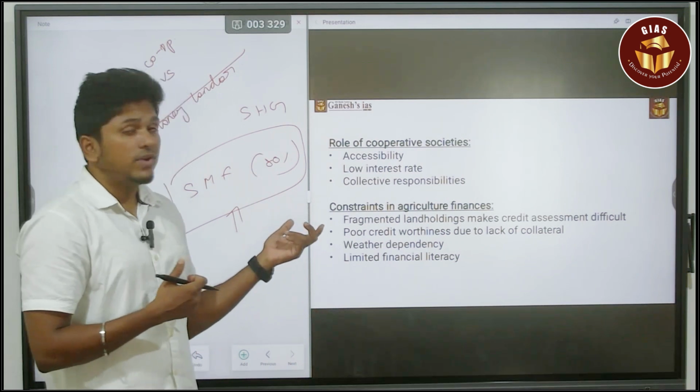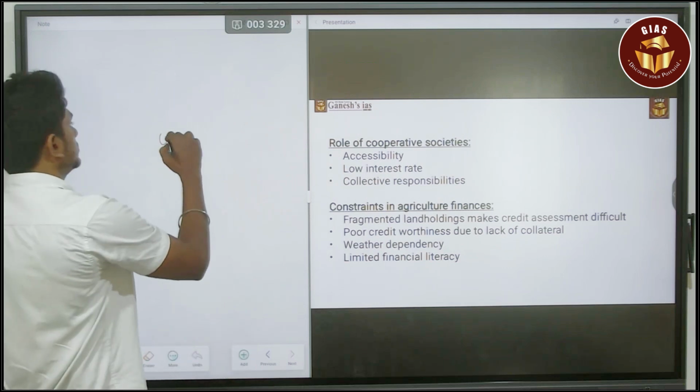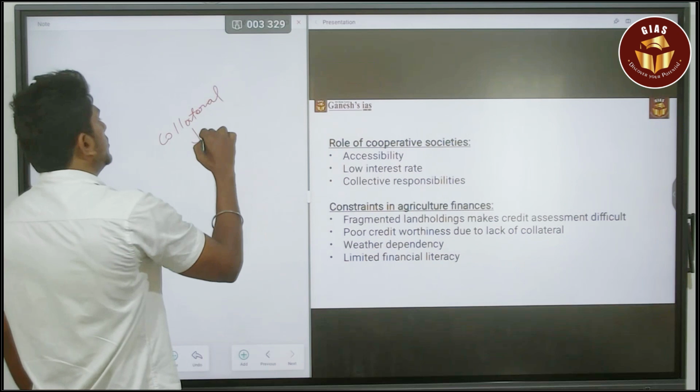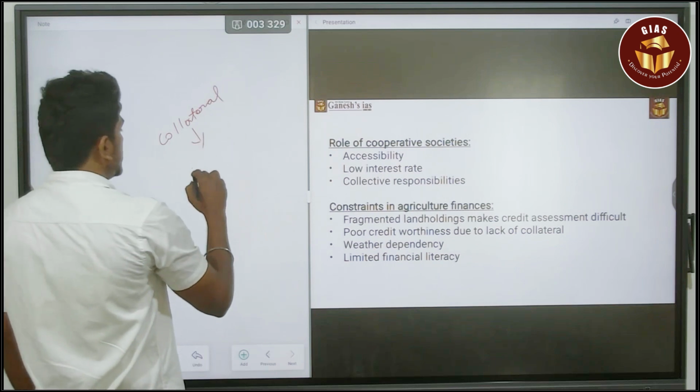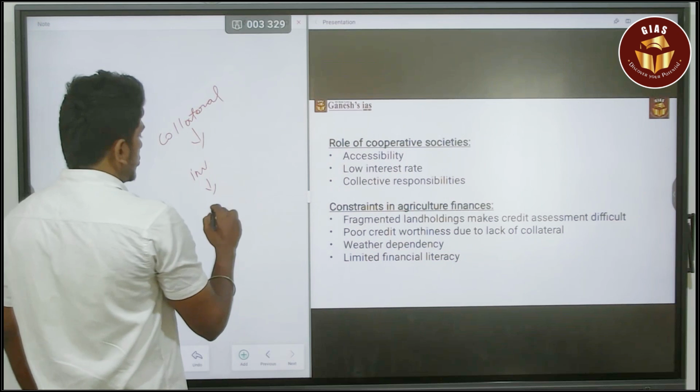Next, weather dependency. Even if I am getting a collateral, with that collateral I am investing in my land, and then I am producing the grains.